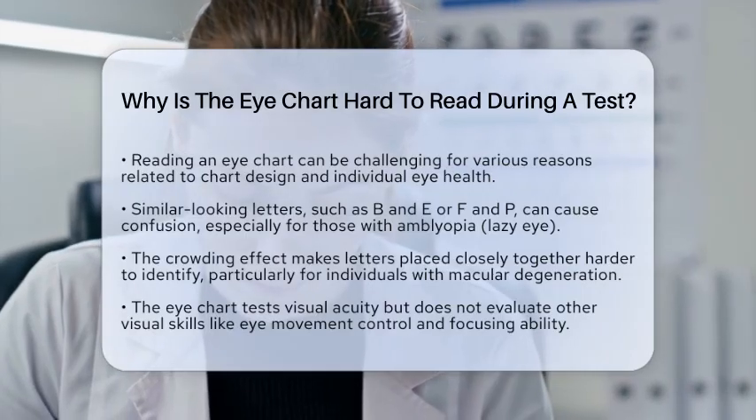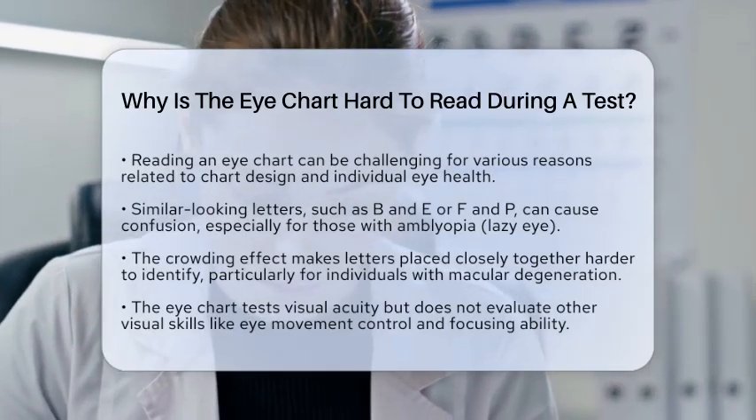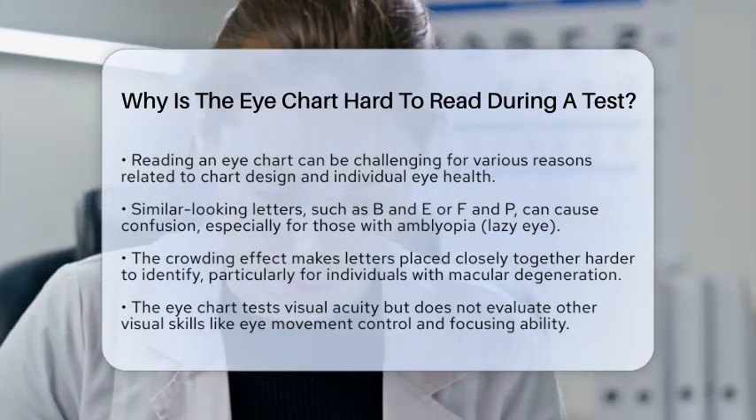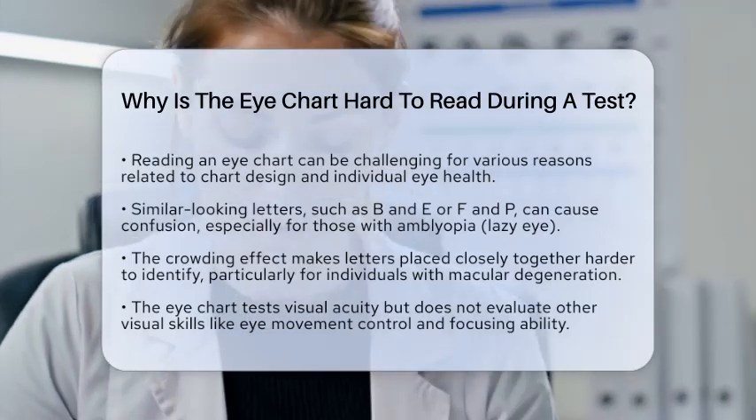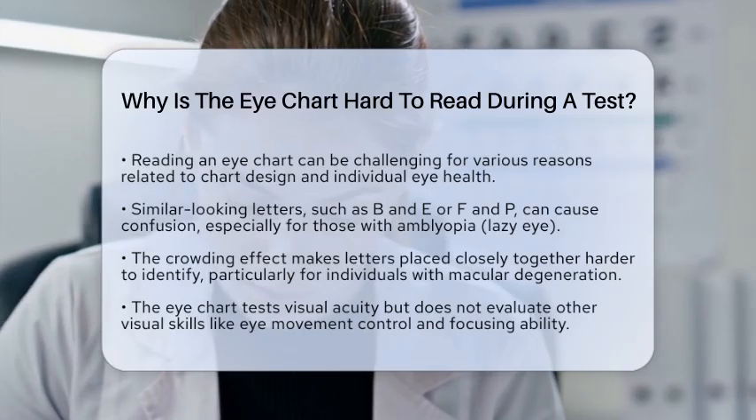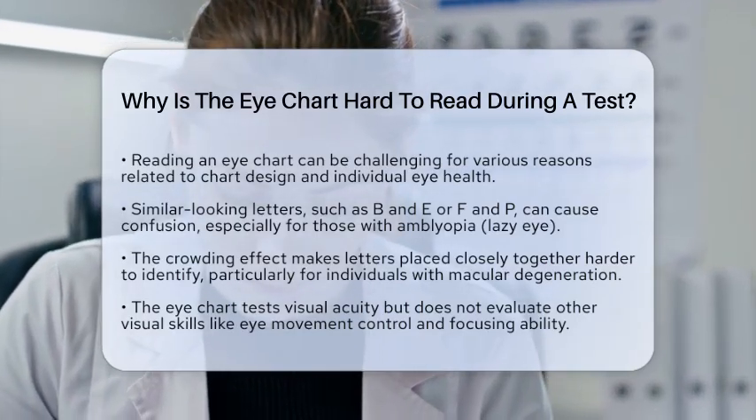First, consider the letters on the chart. Some of them look quite similar, especially when they are small. For instance, letters like B and E or F and P can easily be confused. This is particularly true for individuals with conditions like amblyopia, often known as lazy eye, where visual clarity is compromised.